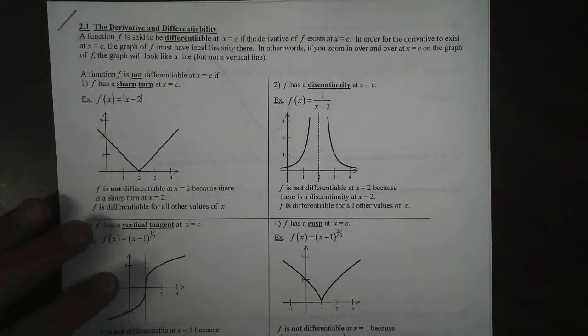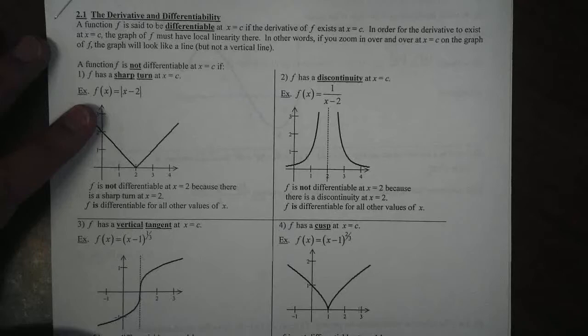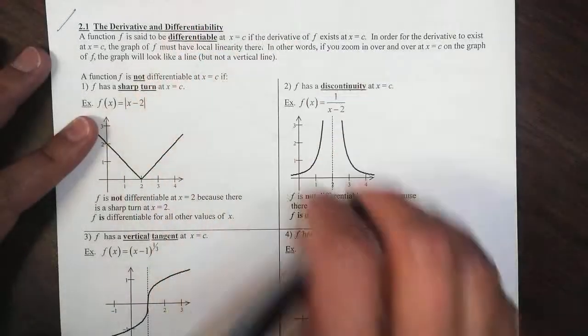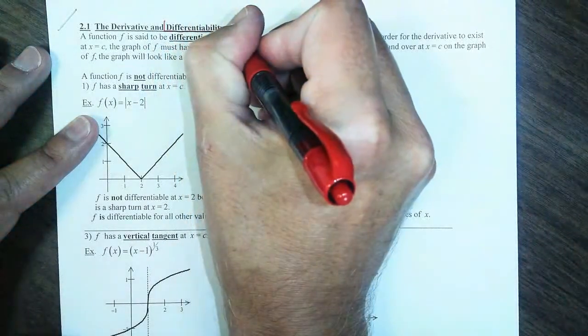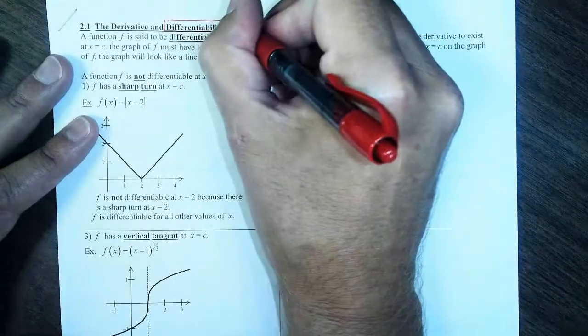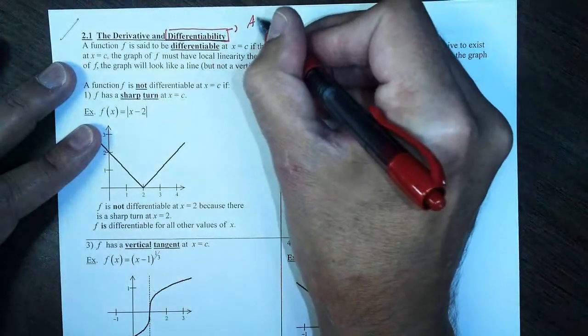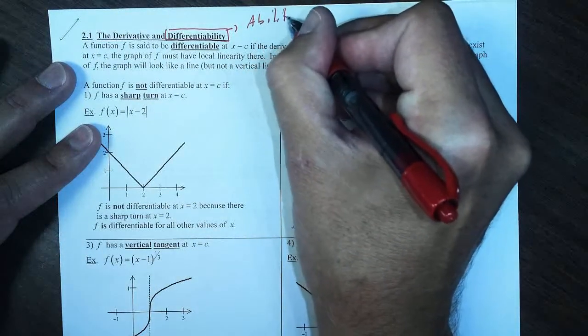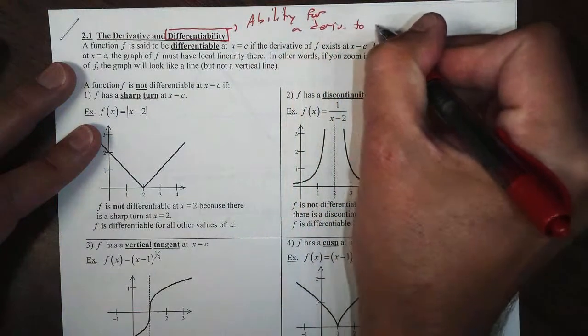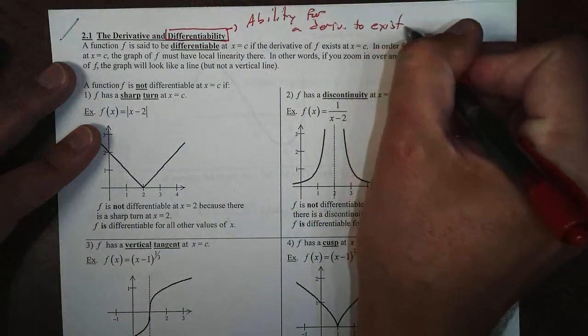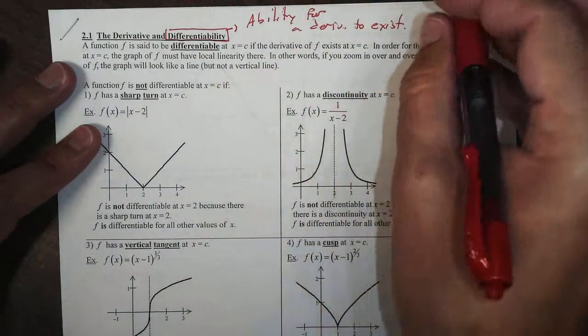Hello there. Today we're going to talk about a topic really big in calculus called differentiability. Now, differentiability is a very easy topic. All it says is the ability for a derivative to exist. That's it. It's just the ability for a derivative to exist.